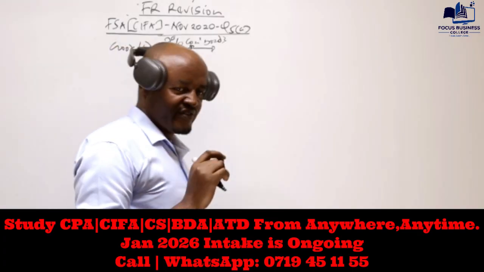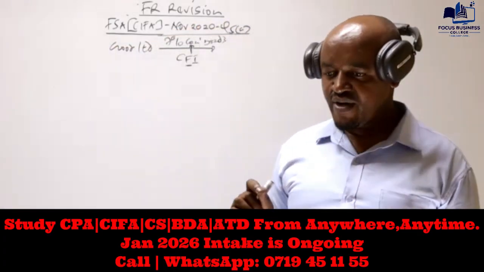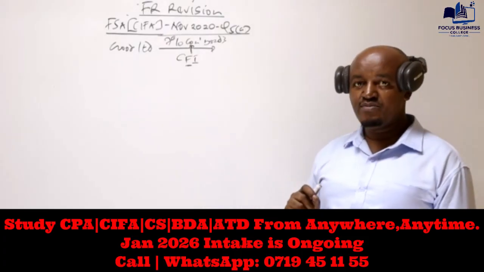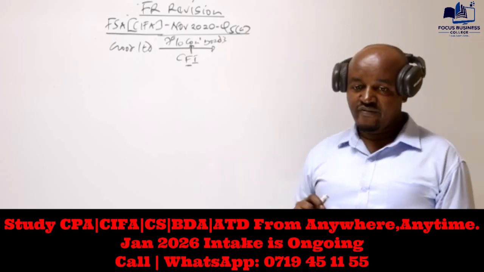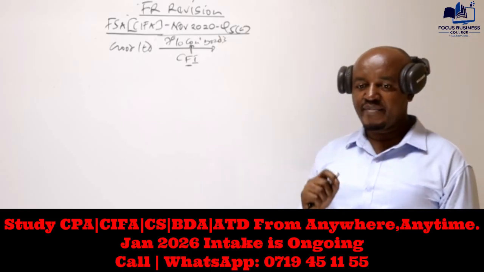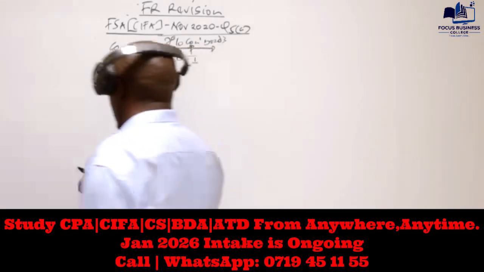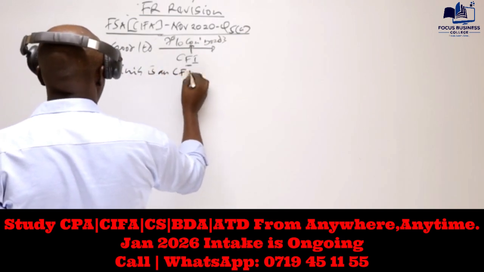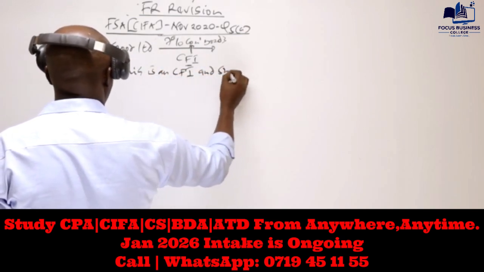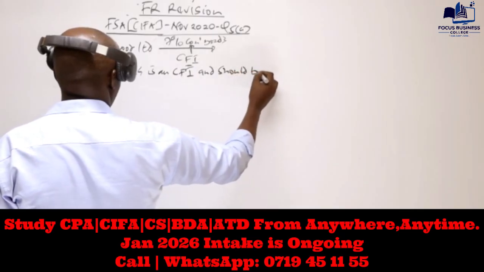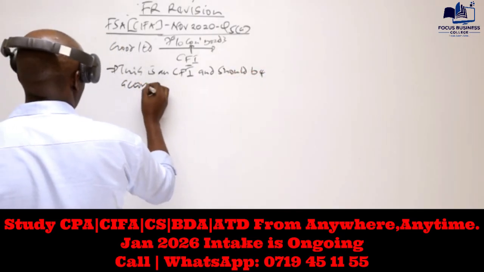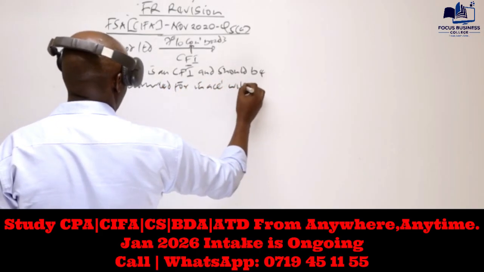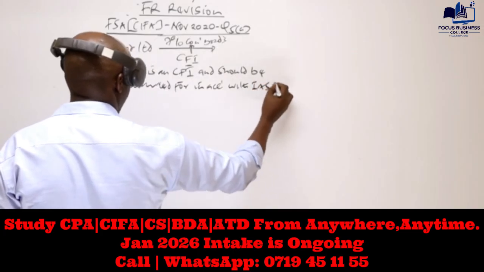So that is very important. If you happen to come across a question and you're told a company issued some debt instruments which are convertible, like convertible bonds, convertible loan stock, convertible debentures, you need to remember that that is a compound financial instrument, and should be accounted for in accordance with International Accounting Standard number 32.